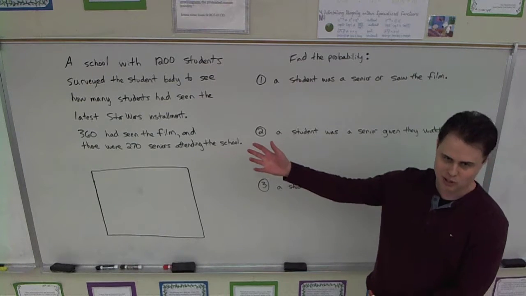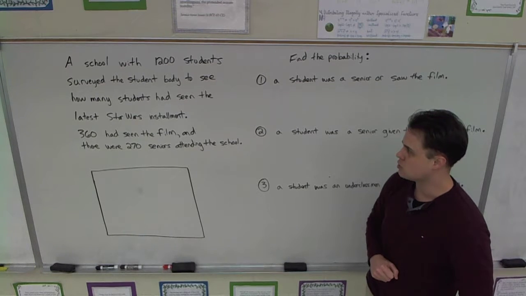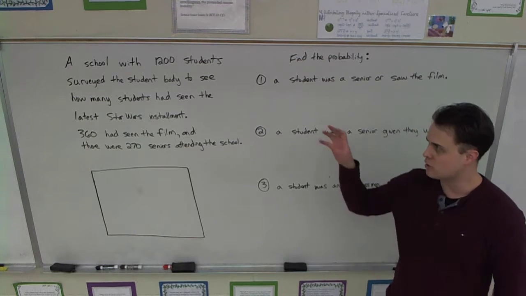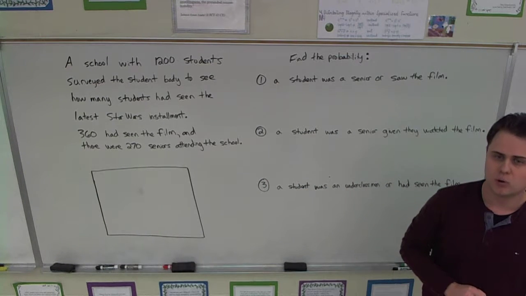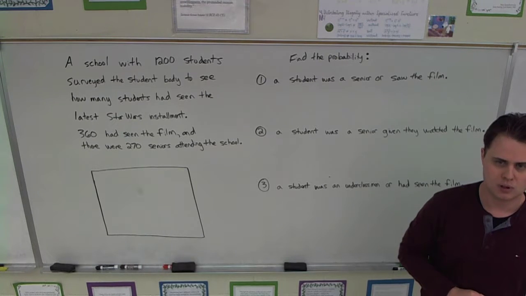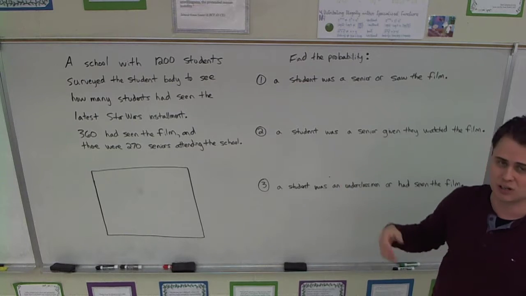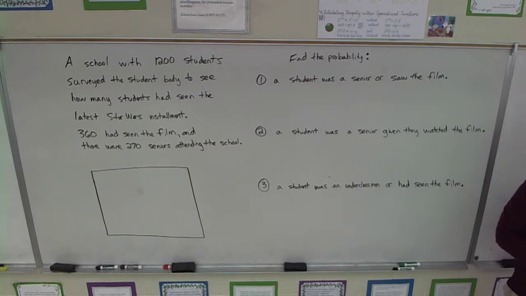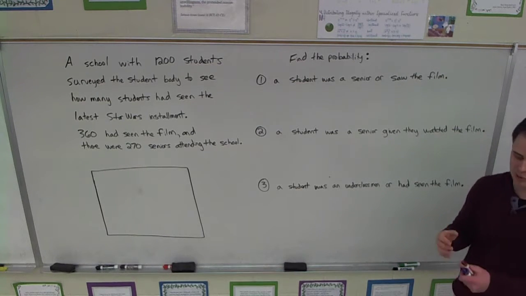So 360 of the kids at this school had seen it. 270 of them were seniors. So what do you guys think based on that information? We might need more, but based on that information, what are the two events in question? You could start looking at the actual questions I ask you to decide what the events are, or you could just think about what are the two possible qualities or conditions that I'm interested in. Did they watch it, and what grade they're in, specifically senior or not, right?